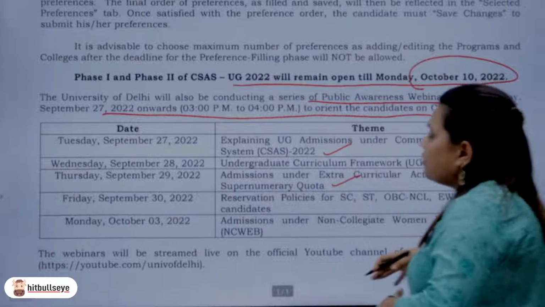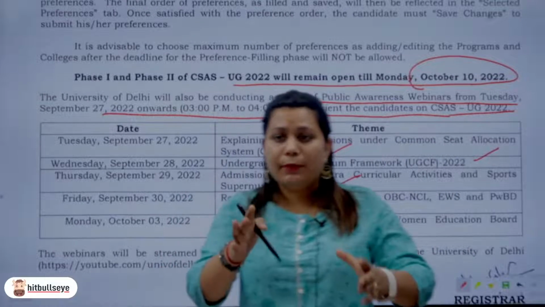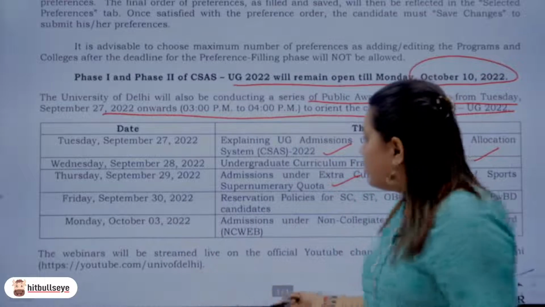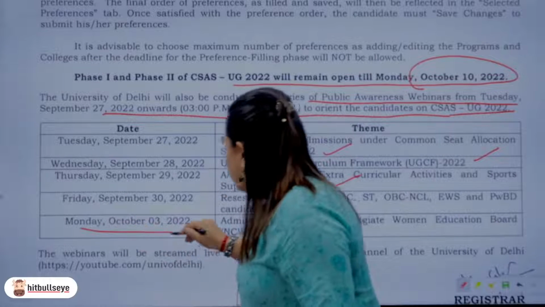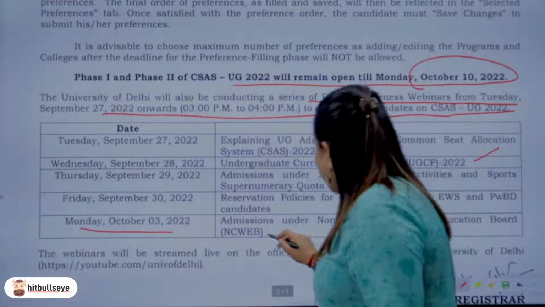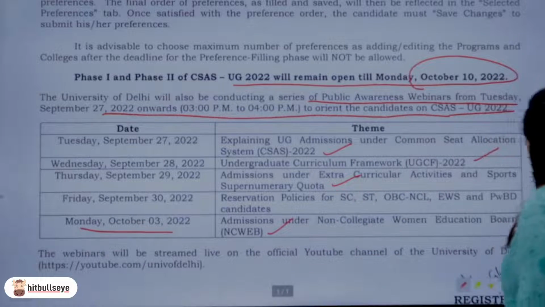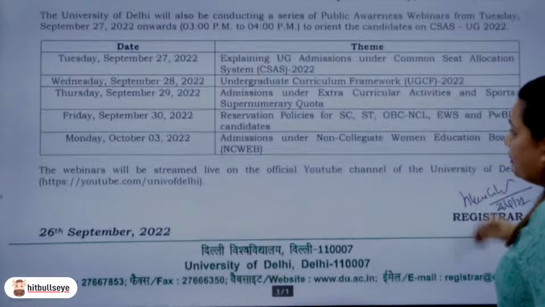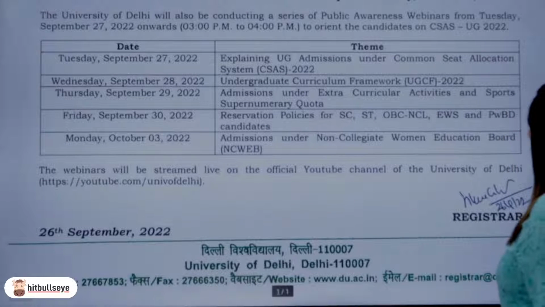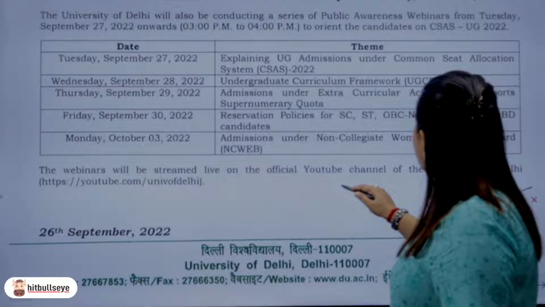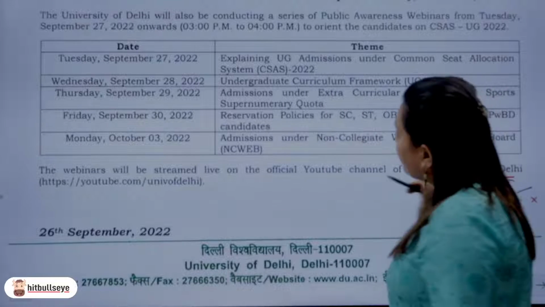Now there are certain quotas, the people who fall under the sports quota, so for them there's going to be a separate webinar to make you people well aware about it. And then of course on Monday, that is 3rd of October, we're going to have admissions under the non-collegiate women candidate board. So uske liye webinar hoga. So you can go ahead and attend these webinars for better understanding. These webinars will be streaming live on the official YouTube channel of the University of Delhi.